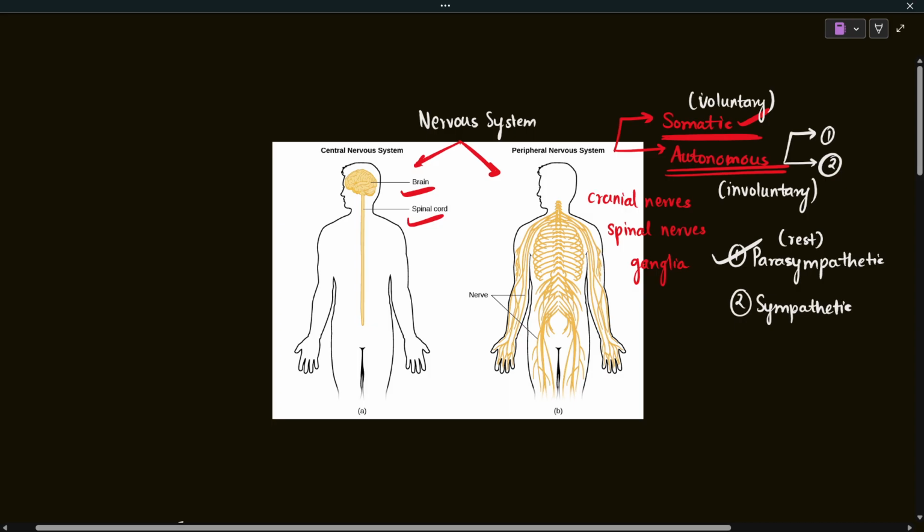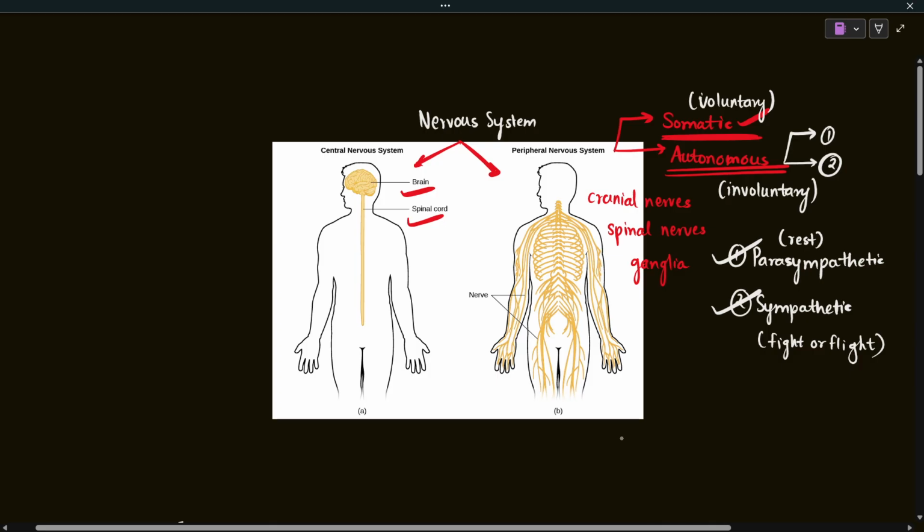Or on the contrary, when you have a fight or flight situation, like you're in some danger, or you're nervous, or you're feeling some excitation, at that point the sympathetic nervous system is working. So the sympathetic nervous system takes control in the fight or flight condition. Okay, so this was a quick overview about our nervous system. I hope it is clear to you all.